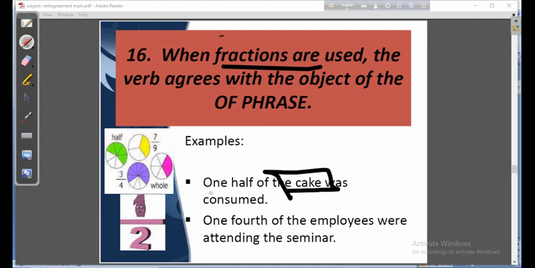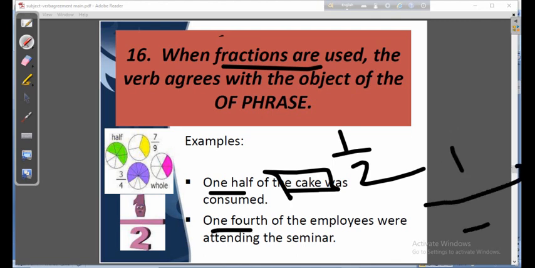So one half is the fraction, and in this way it is written, isn't it? And here 1/4. So these are the fractions. When it is asked, you will have to look at the noun, or the object of the phrase.